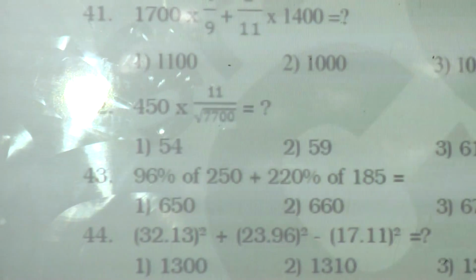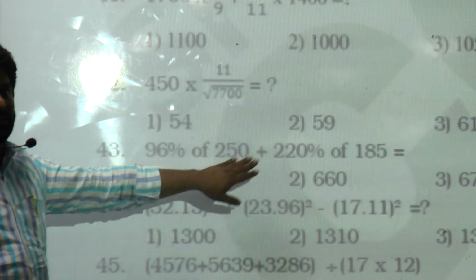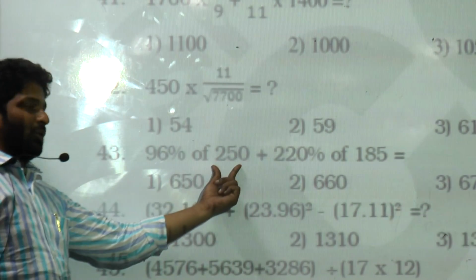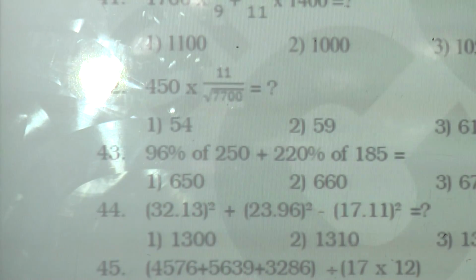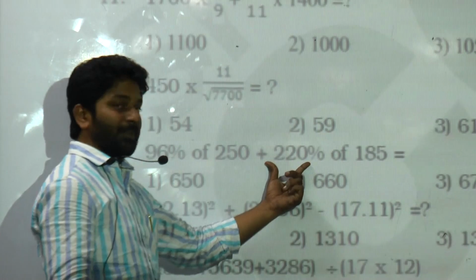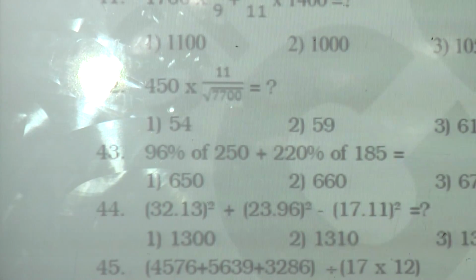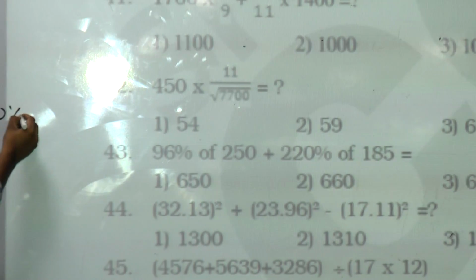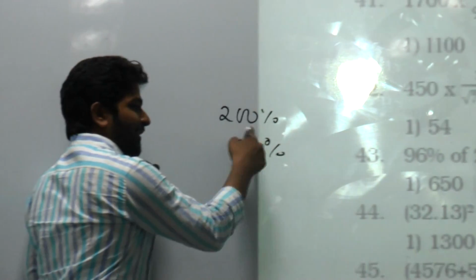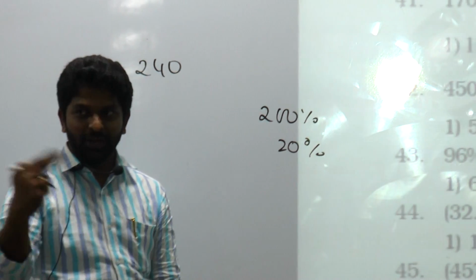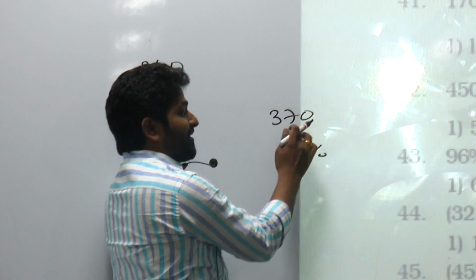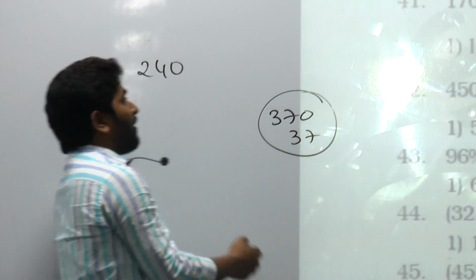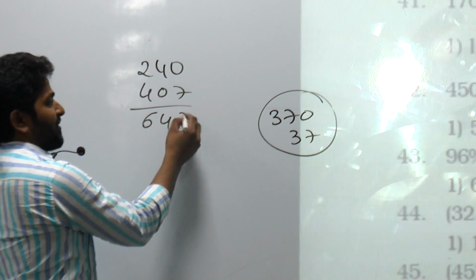Right, next 96% of 250. How do you get 96%? You need to subtract 4%. 1%, 2.5. Double, 5. Double, 10. Subtract 10 here, 240. You have 240 here. And then 220% of 185. How do you get 220%? 200% plus, how do you get 20%? 10% of this number, right? 200% in the sense 2 times the number. 2 times 185 is 370. 10% of this number is 37. Total 407. Add 407 here, 647.